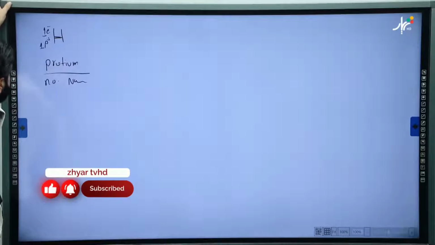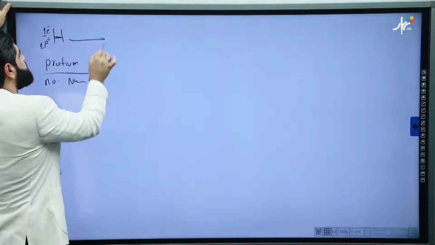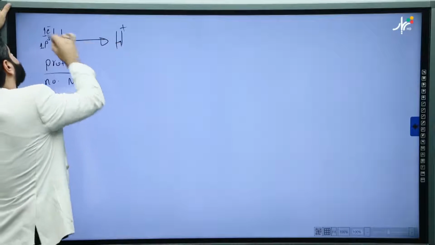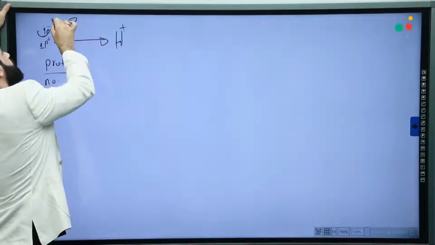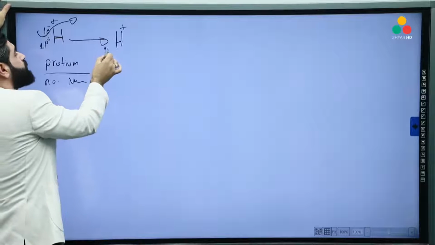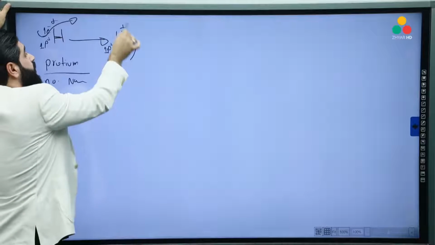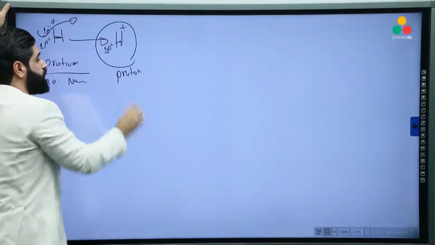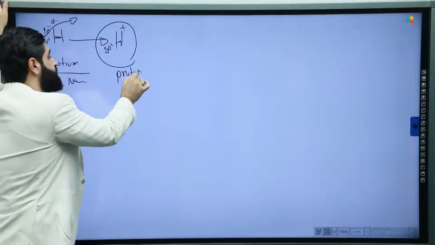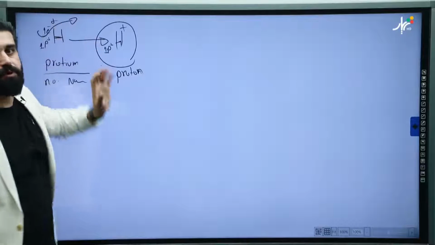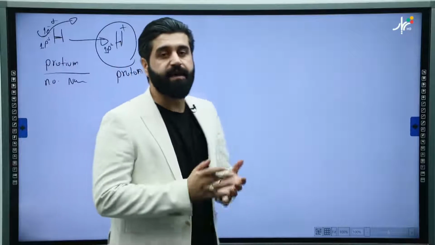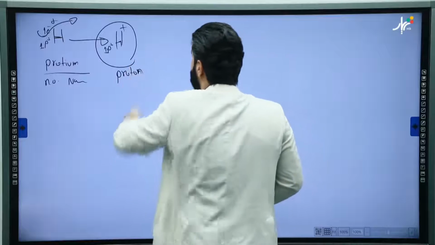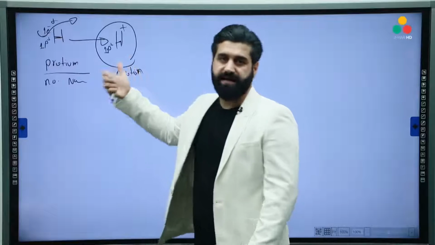When it becomes H plus, that means after losing its electron, there will be only 1 proton. That's why H plus is called proton. So please be aware, when I say proton from now on, I mean H plus, okay? And it has some behavior. It's super active.